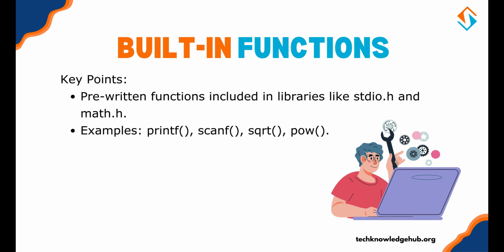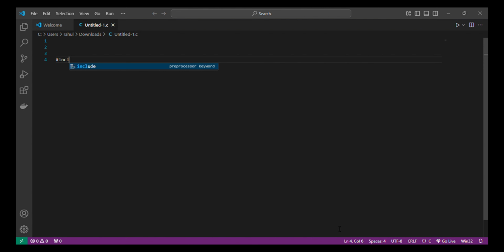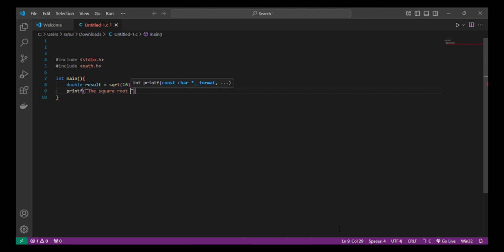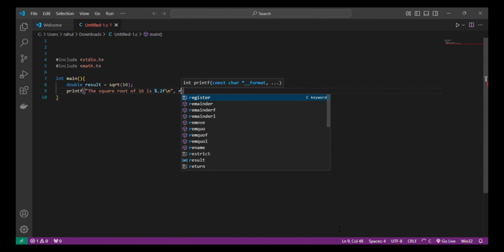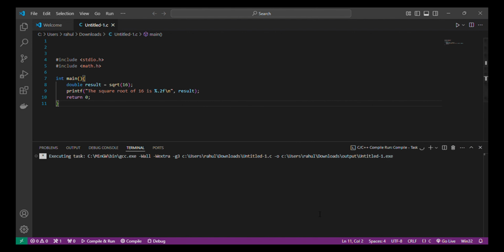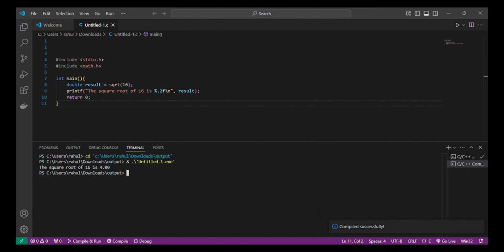These are pre-written and included in libraries like stdio.h and math.h, for example. You can directly use these functions by including the appropriate header file.